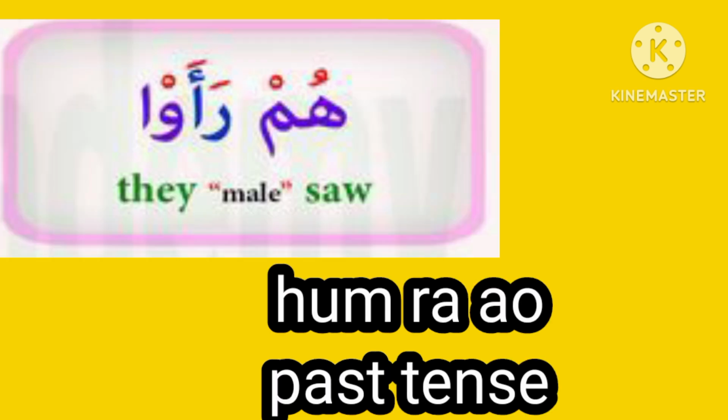Hum is a pronoun. Hum is spoken for three persons and more than three persons. Hum is the plural form of the pronoun. Hum means they. Hum ra'au. Ra'au means saw. Hum ra'au, they saw. Remember this: hum is always spoken for male gender, in plural form. Plural form means three persons and more than three persons.